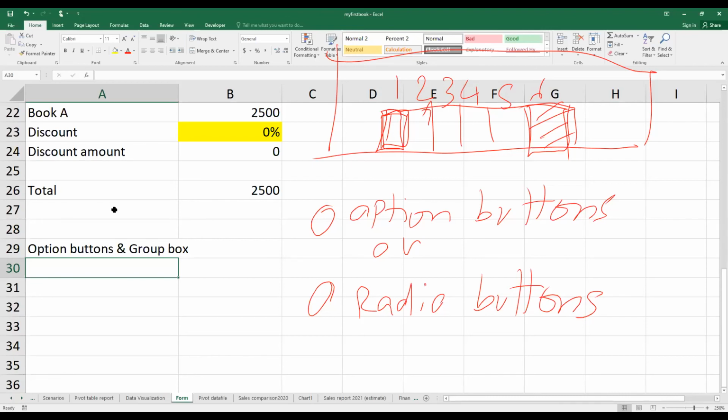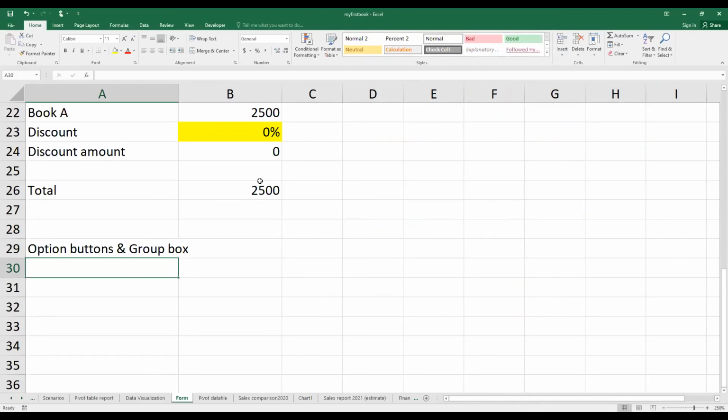That means with option buttons, you can choose 1 choice or 1 option only at a time. Now let me give you some examples first. In the future you may have to use the option buttons, especially if we have to set up a focus group and let other people reply to our questionnaire.